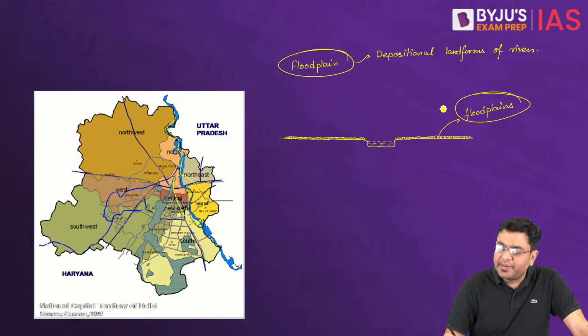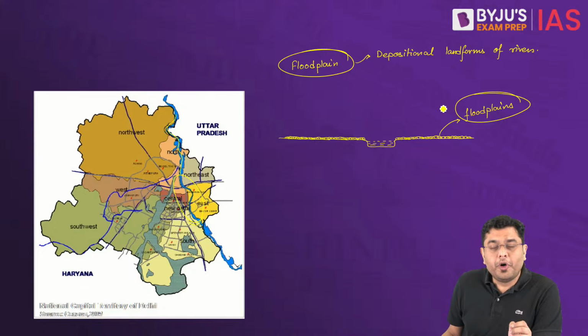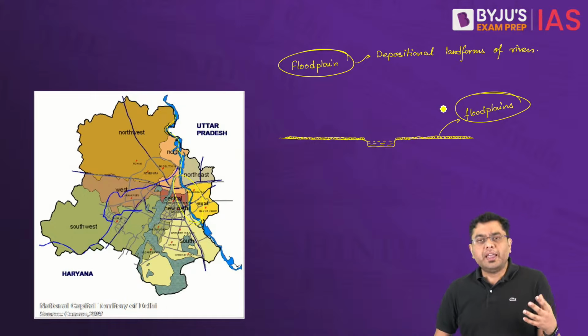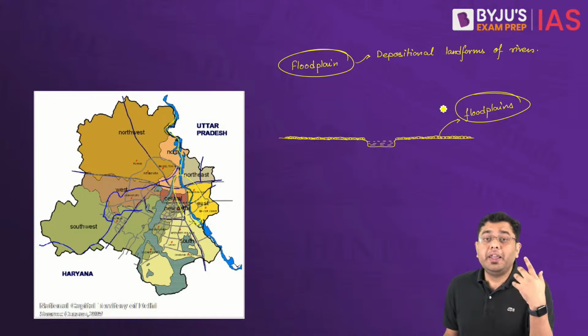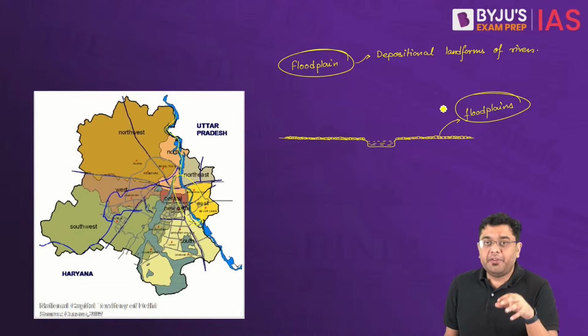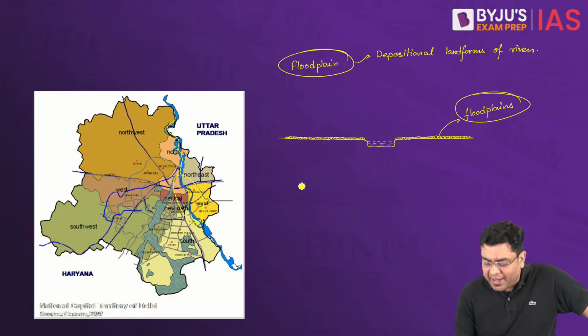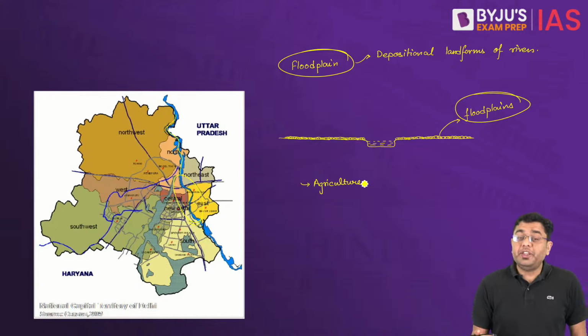So these floodplains are significantly fertile. In many of the areas they are used for agricultural purposes as well. In Delhi itself, you have thousands of acres of Yamuna floodplains which are being utilized for agricultural activities, particularly horticultural crops, which require very fertile soil conditions. Now the river ends up depositing fresh sediments and fresh silt every year, so that brings about its own innate fertility along with that. So agriculture is one of those sectors which booms in these regions.